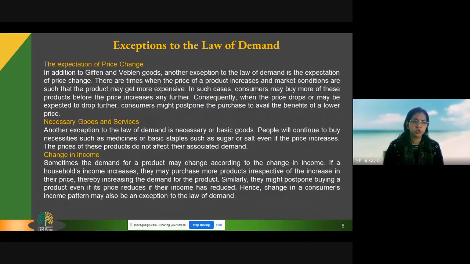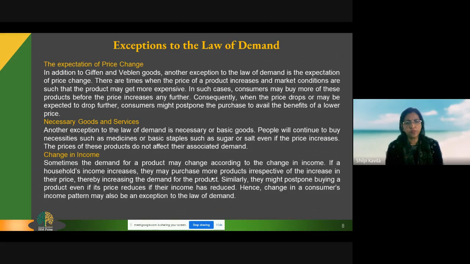Apart from these two, there are many other exceptions, like expectations of price change. If we expect a price increase in the future, let me give an example of onion. When we expect the price of onion to increase tomorrow, we are going to demand more onions at the same price.